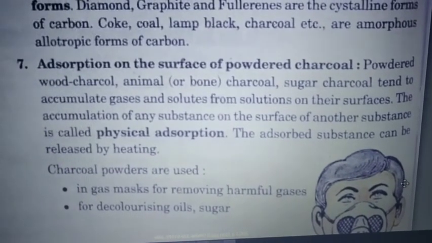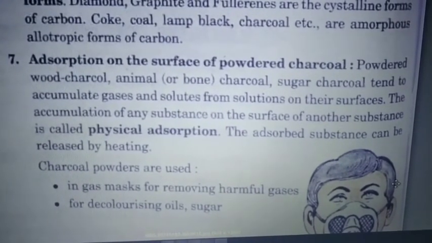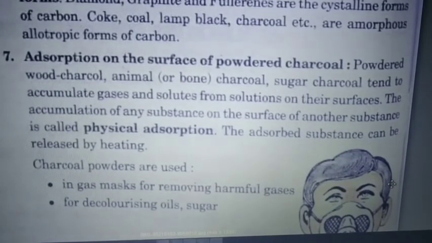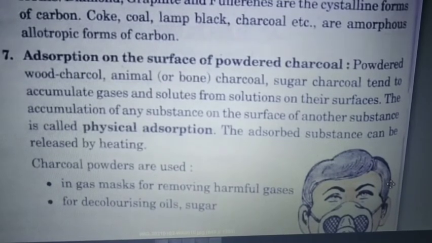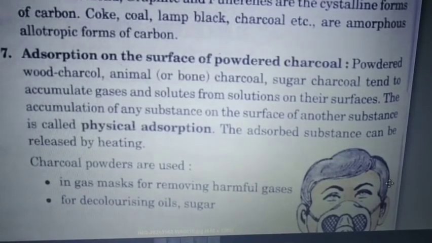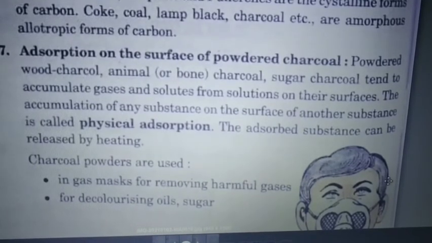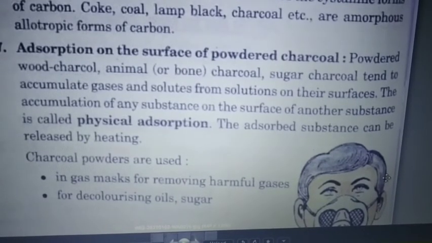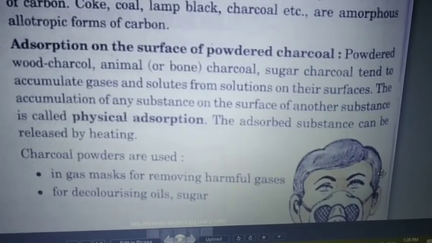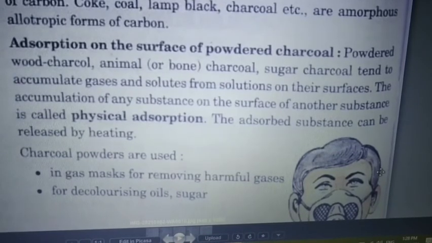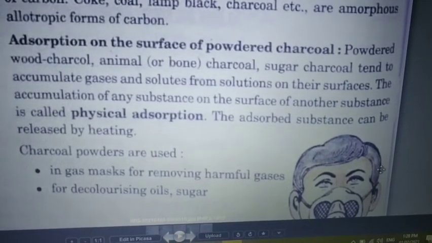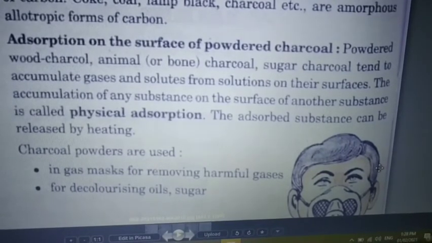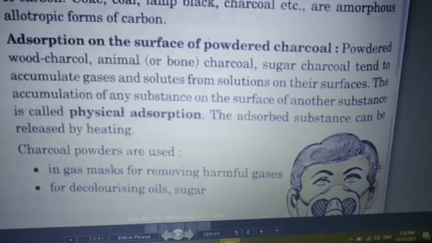Let's see this point: adsorption on the surface of powdered charcoal. Powdered wood charcoal, animal or bone charcoal, and sugar charcoal tend to accumulate gases and solutes from solutions on their surface. The accumulation of any substance on the surface of another substance is called physical adsorption. Adsorption means the accumulation or deposition, not inside the substance but on the surface of the other substance.